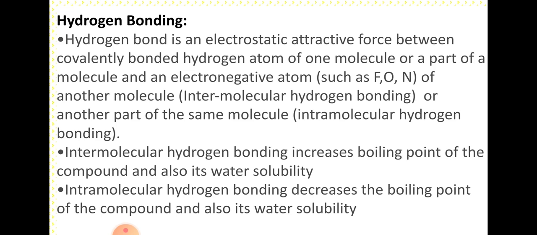Molecular mass of ethyl alcohol C2H5OH and dimethyl ether CH3OCH3 is same. Even then, ethyl alcohol is liquid at room temperature. Its boiling point is 78 degrees centigrade, while dimethyl ether is gas. Its boiling point is minus 23.6 degrees centigrade. It is because molecules of alcohol are associated through hydrogen bond and therefore its boiling point is higher than expected.